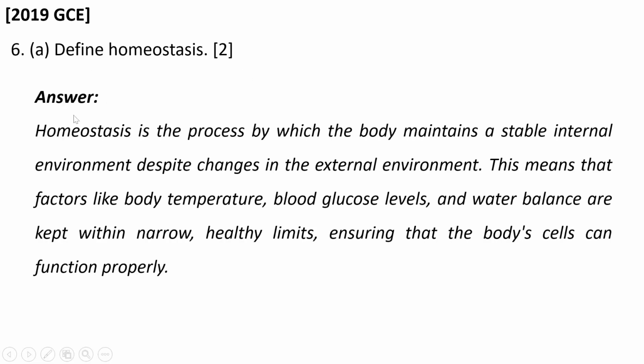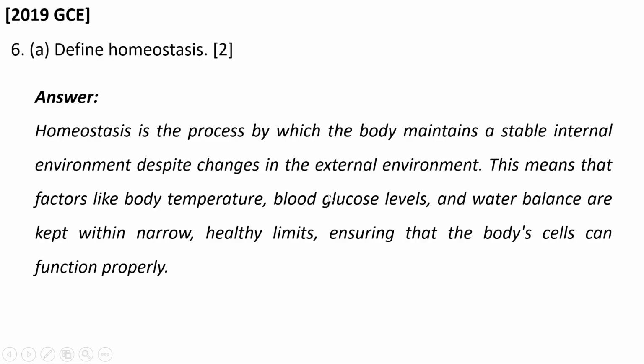Okay, then we move to the next question, which came in 2019 in GCE. This was question 6A, and it was: define homeostasis, 2 marks. So in answering, you say homeostasis is the process by which the body maintains a stable internal environment despite changes in the external environment.